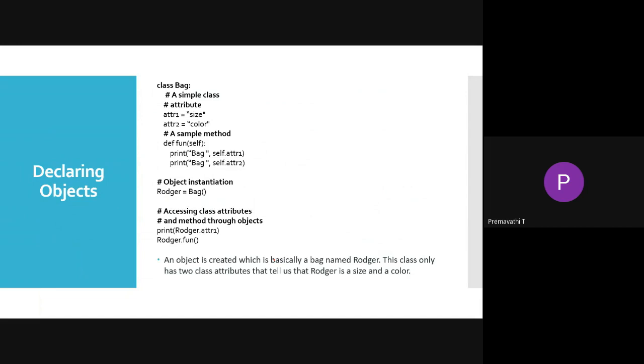Here there is an example for the class: how we access the class variable and how we create the class and objects. Here there will be a name. Class is the keyword.